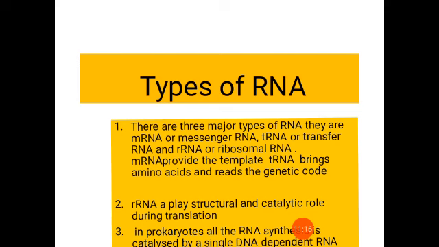Then what is the function of tRNA? You know where protein synthesis takes place. We will study the process of polypeptide chain synthesis or protein synthesis in detail. So where is protein synthesis taking place?